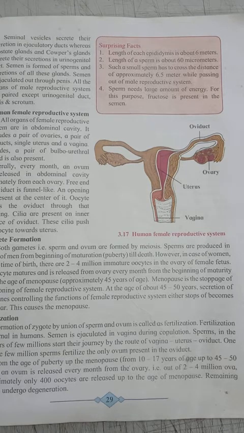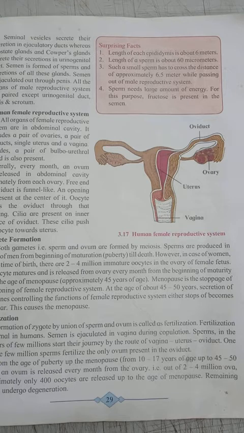Now the next topic is fertilization. Fertilization is the formation of a zygote by the union of sperm and ovum. In humans, fertilization is an internal process. Semen is ejaculated in the vagina during copulation.